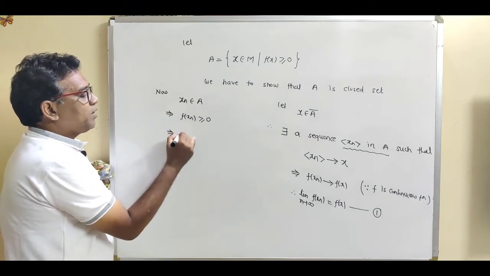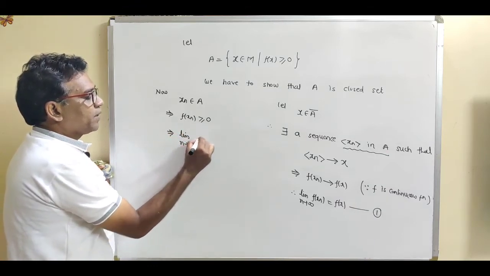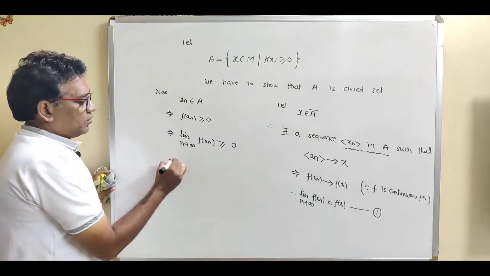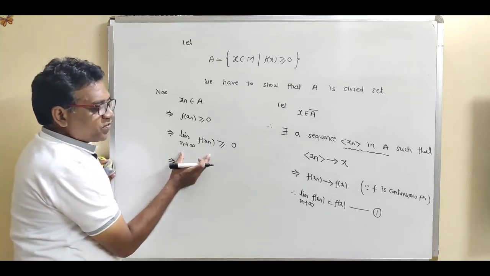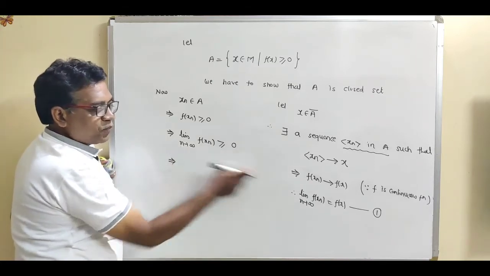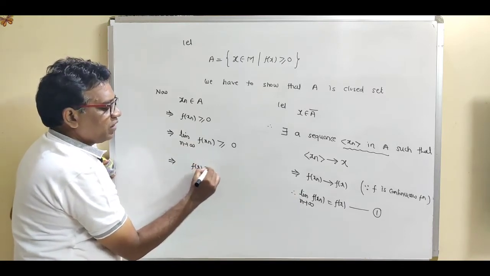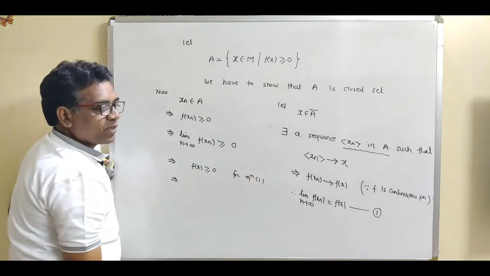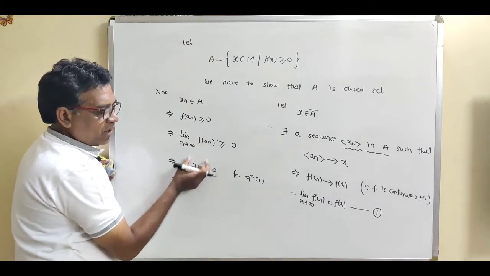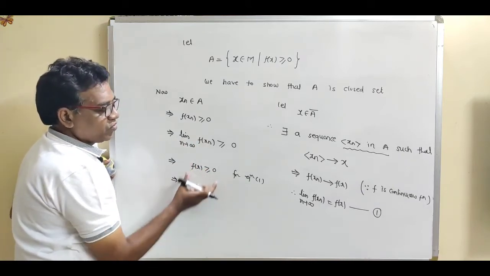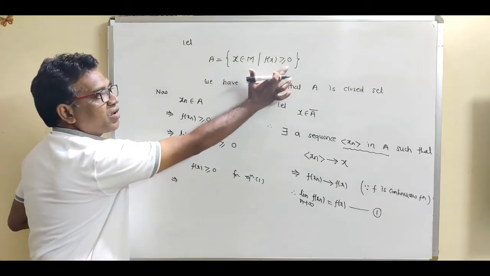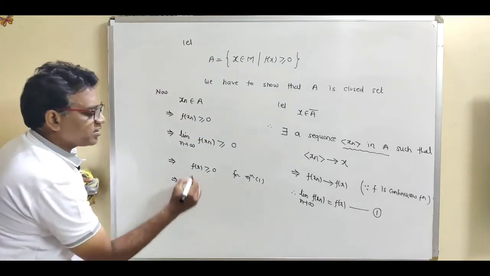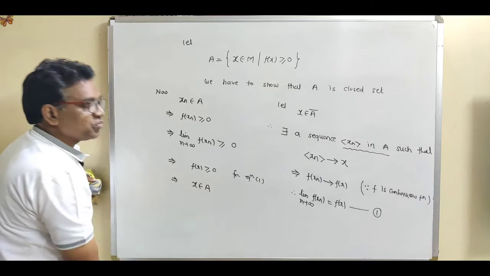So just taking the limit on both sides, this implies limit n tends to infinity of f of xn is greater than or equal to 0. Now instead of this limit value, just put f of x. So this implies f of x is greater than or equal to 0. The reason is from equation 1. If f of x is greater than or equal to 0, then by the construction of this set A we can write x belongs to A.